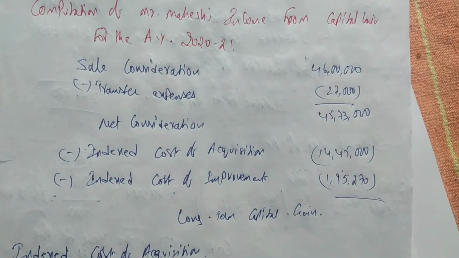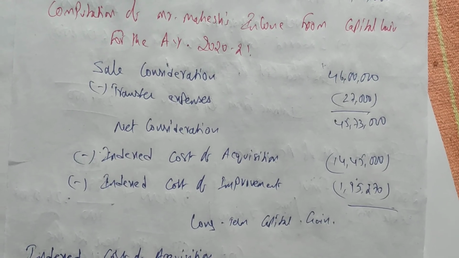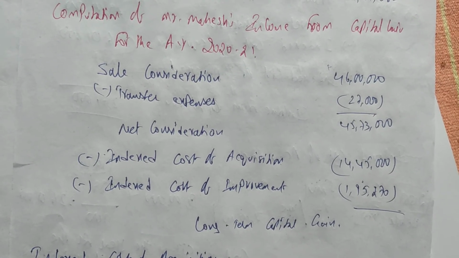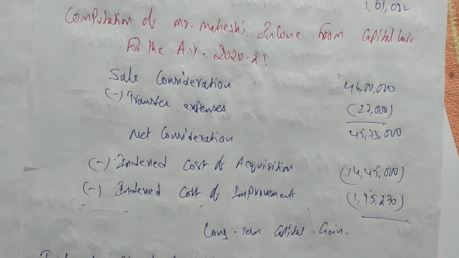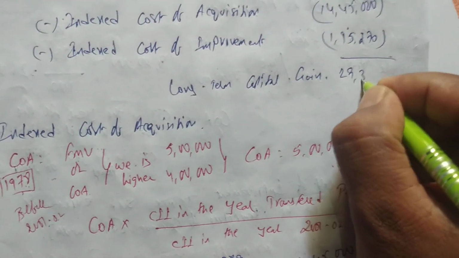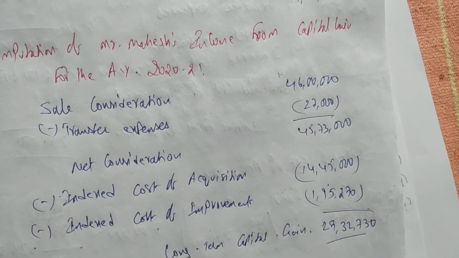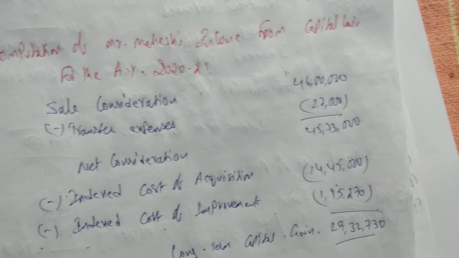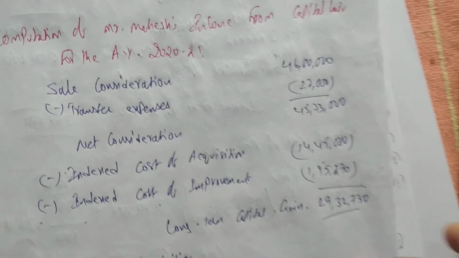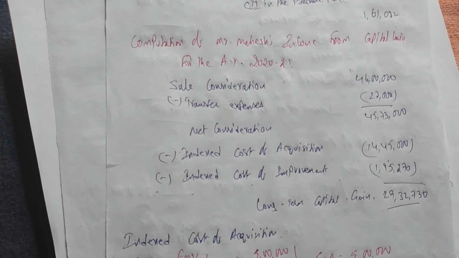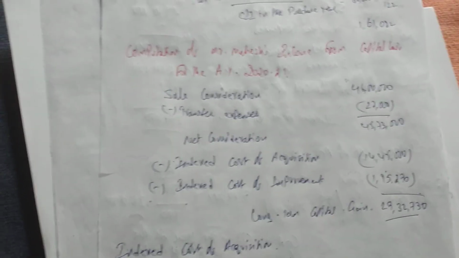Now deduct from 45,73,000 minus 14,45,000 minus 1,95,270, we get 29,32,730. Easy, right? This is the long term capital gain. Tomorrow's class we'll see index cost of deductions. Okay, thank you.